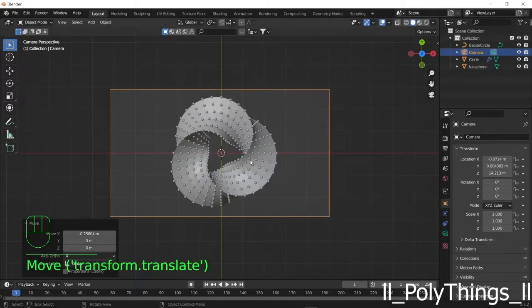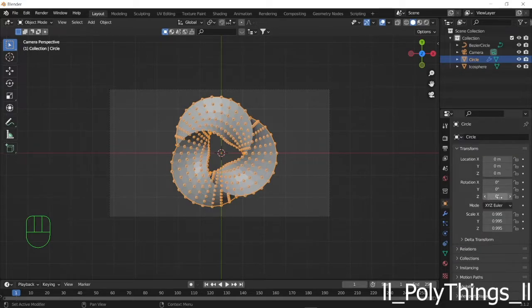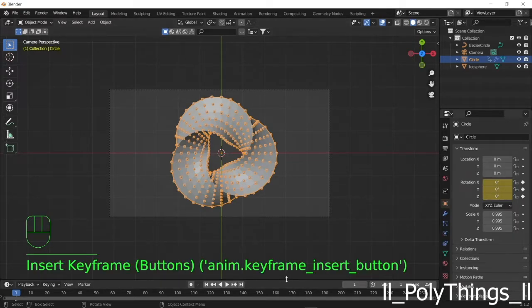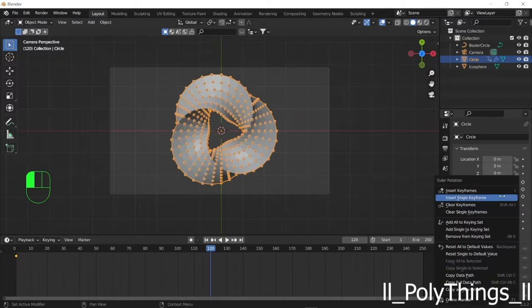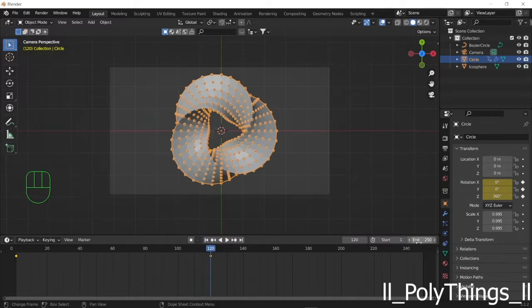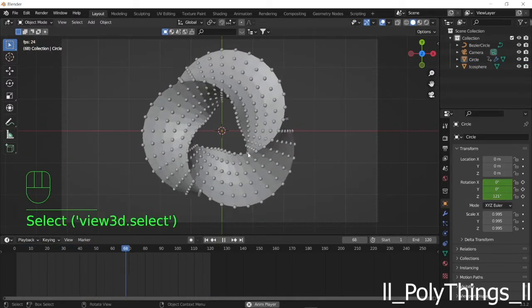Now let's animate this object. So go to Object Properties and right click on it and insert keyframe. If you go onto your timeline, you can see a rhombus over here on frame 1. Now let's move this to frame 120 and set the Z degree to 360. Right click, insert keyframe. Now we can see 2 keyframes are added. Set the end frame to 120. Now when you press play, the object will rotate.